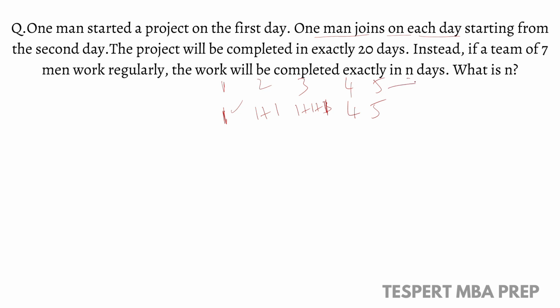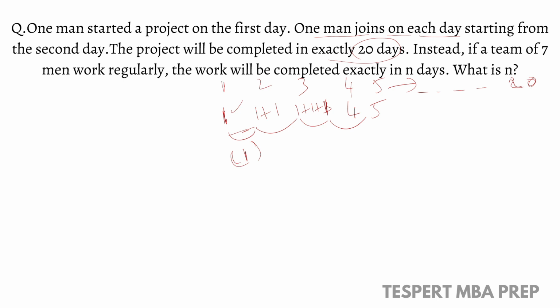So it will be in arithmetic progression. If you observe, the difference between any two values is the same, which is 1, right? So it is an arithmetic progression, and the project will be completed in exactly 20 days. So till 20 days a new person is being added each day, right?